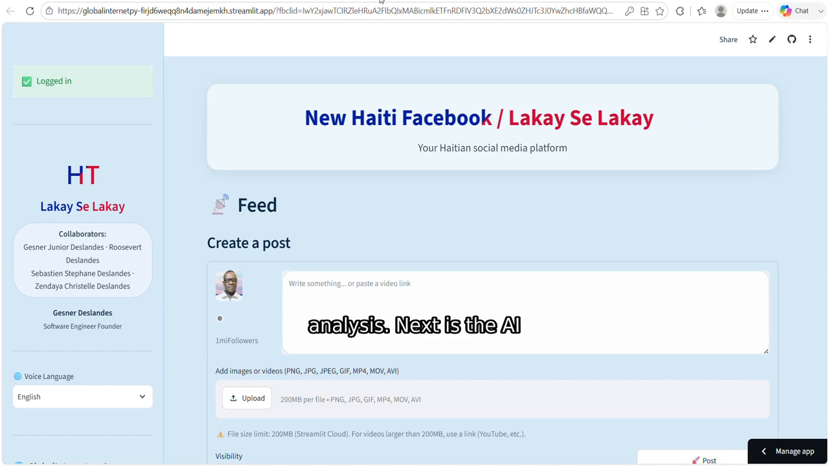Next is the AI Math Solver, which can solve any math exercise step by step, with voice explanation. It covers mathematics, physics, chemistry, and even academic English. This app is perfect for students and anyone who wants to sharpen their problem-solving abilities.